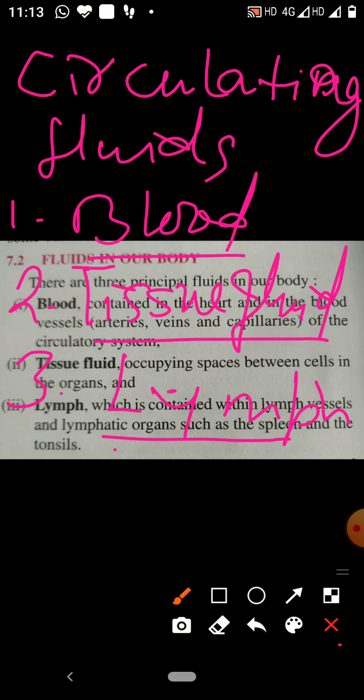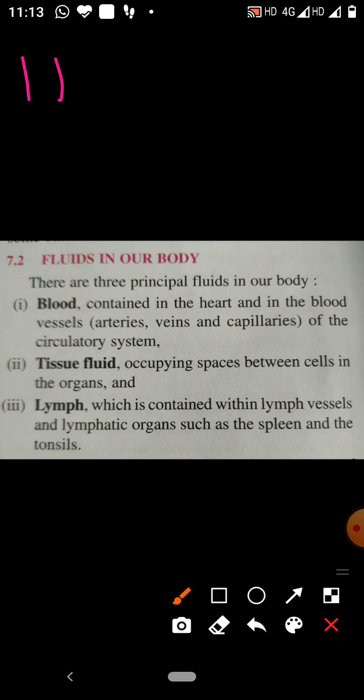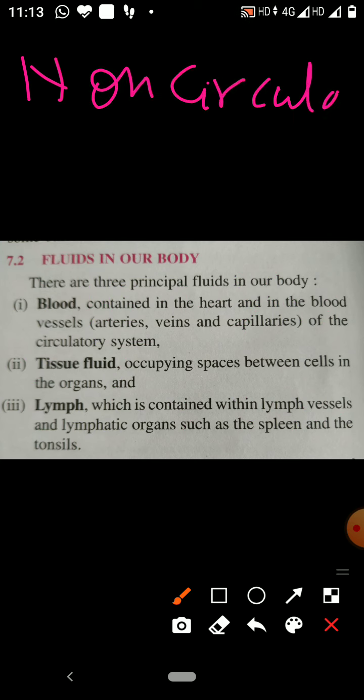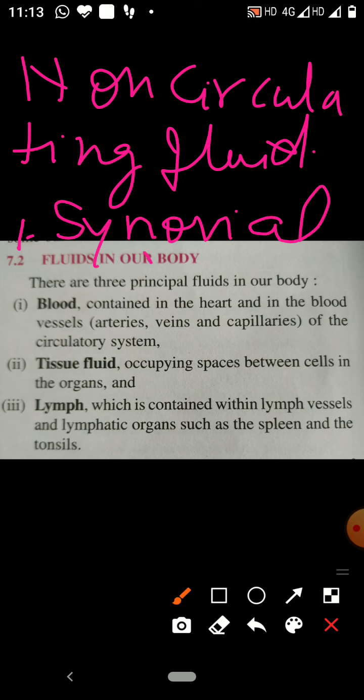And what is the non-circulating fluid? Now see, non-circulating fluids are the fluids which are located in a particular organ. Non-circulating fluid is synovial fluid. This fluid is located in the cavity of skeletal joints.